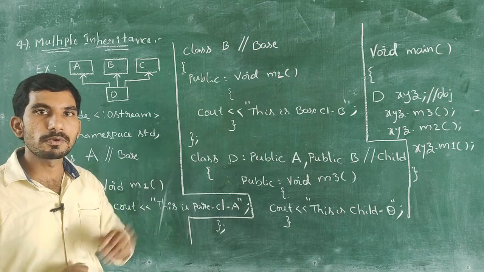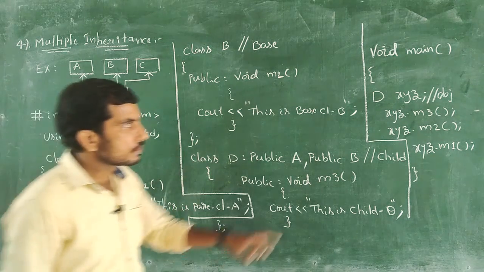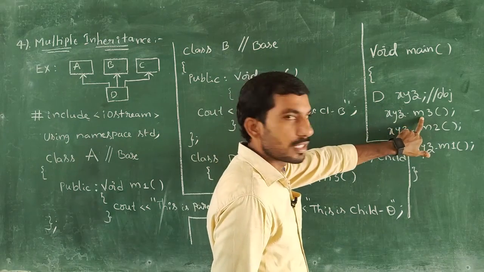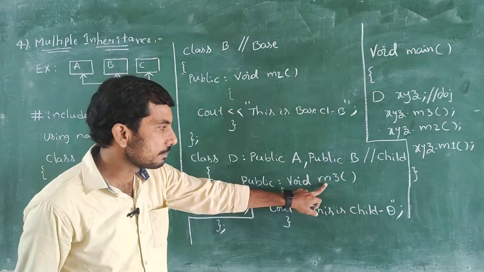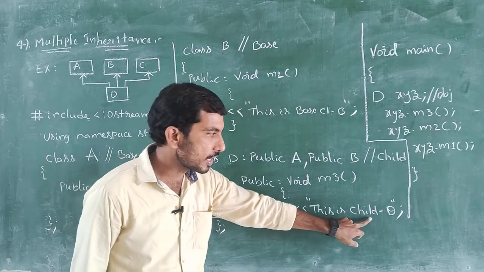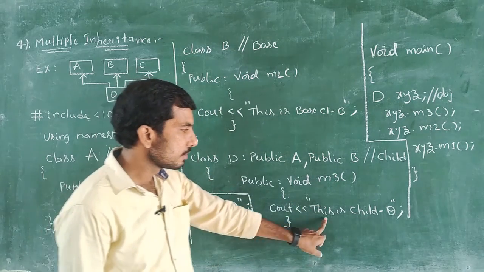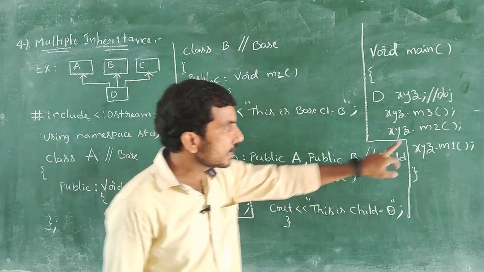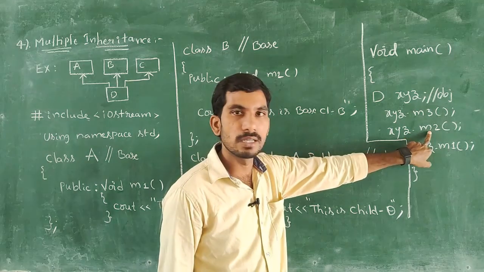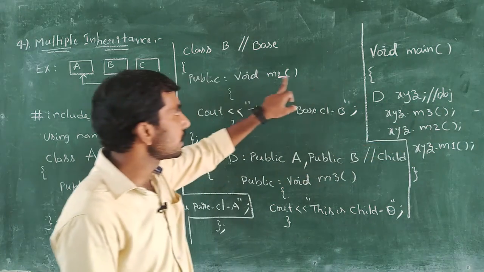So what is the final output of this program? First, xyz.m3. So the m3 function is called. The m3 function has, this is child class D. First output is, this is child class D. Next we are calling xyz.m2. This m2 function is called.